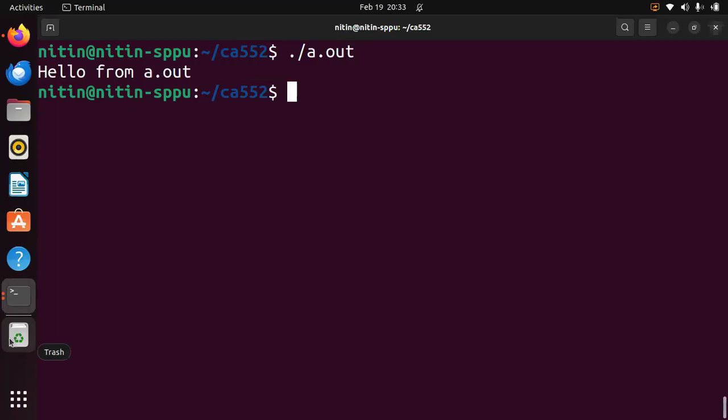Now an important question: how did this execute? What happens when we type ./a.out explicitly? Let us understand this step by step. The shell reads your command. The shell calls fork, which means a child process is created.